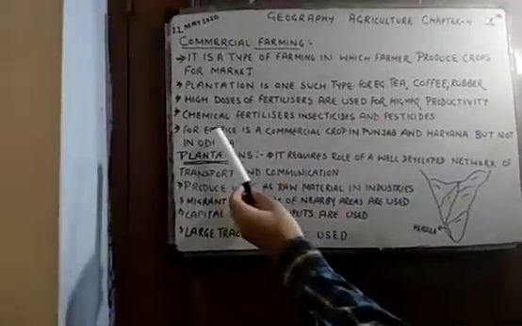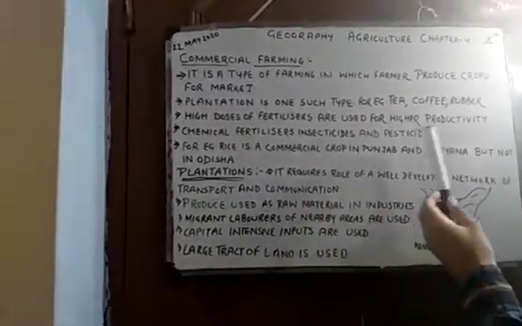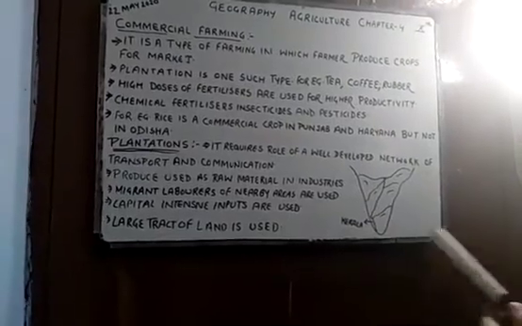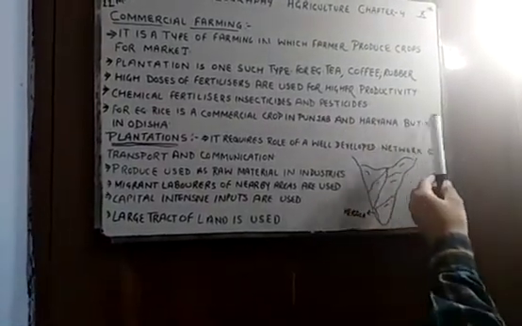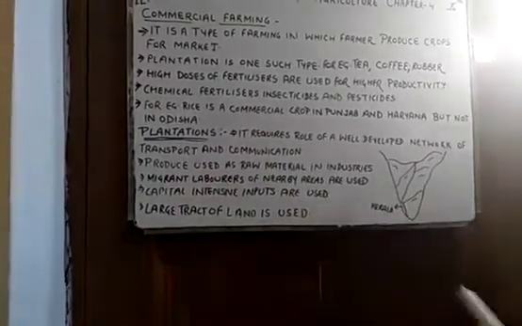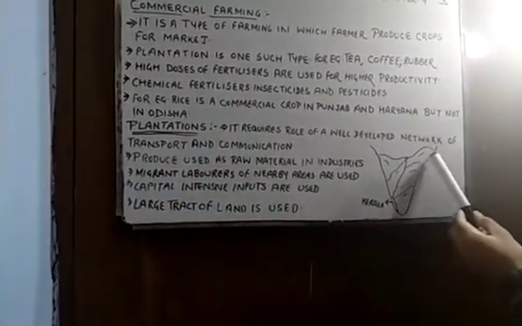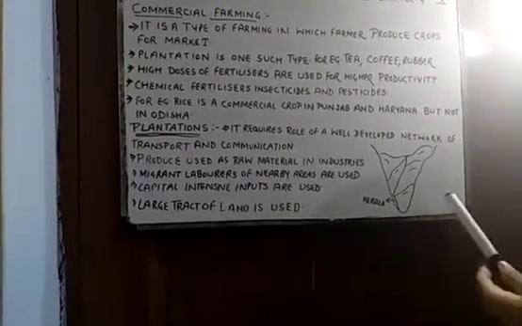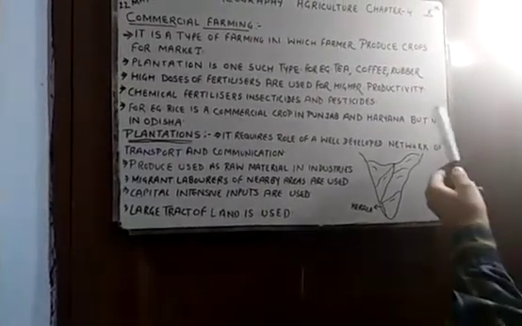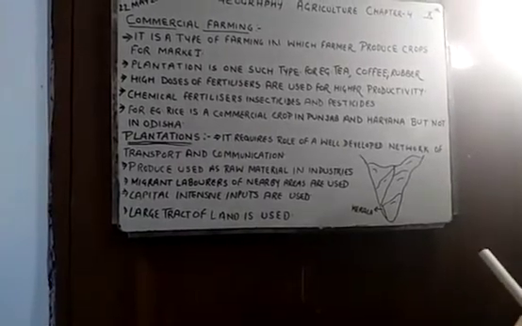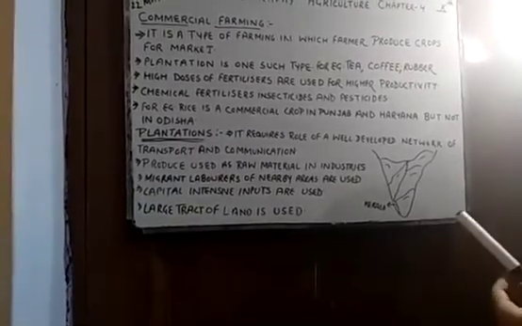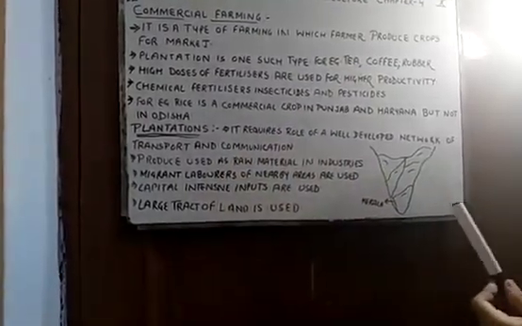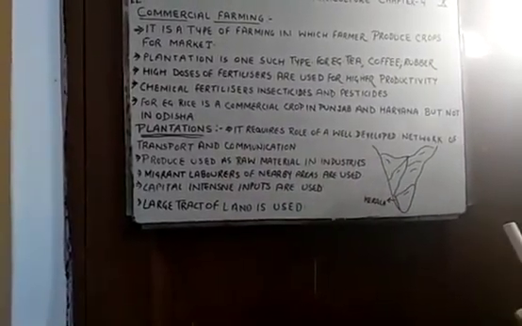Next, for example, rice is a commercial crop in Punjab and Haryana. Basically the farmer is growing crops to sell in the market, but not in Odisha. The reason is Odisha lies near the coast, and near the coast there are fishes. So they also rely upon rice; they eat fish with rice. This is the reason it is not a commercial crop in Odisha. It is the staple diet of Odisha people. Staple means main diet, rice.